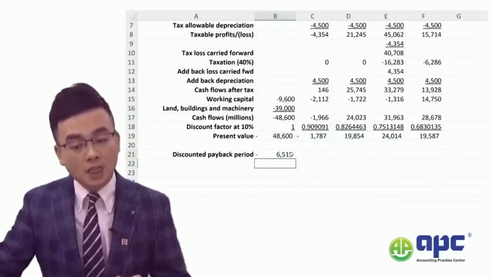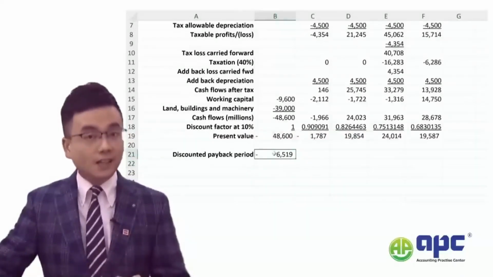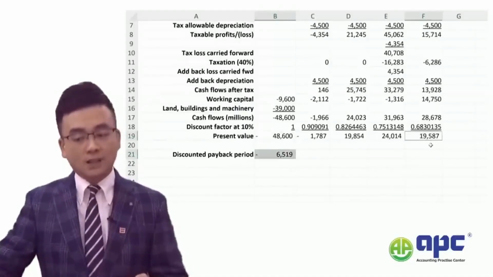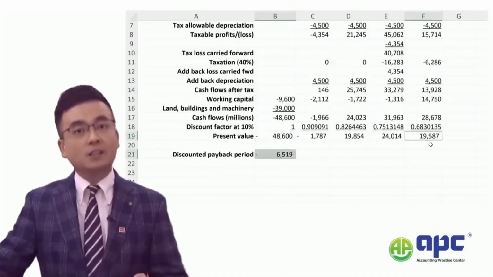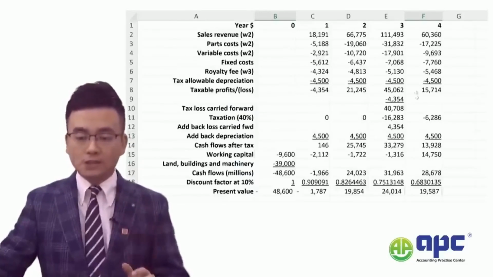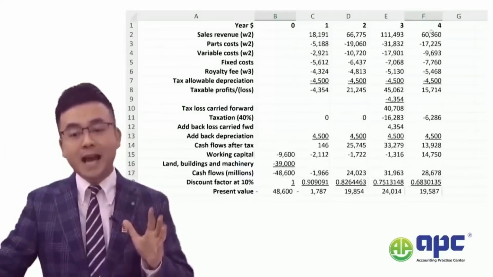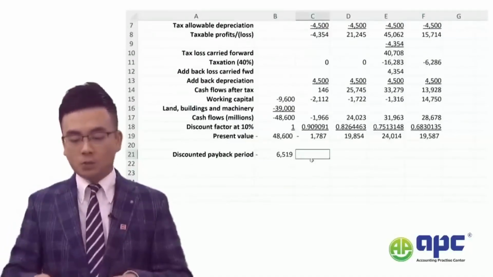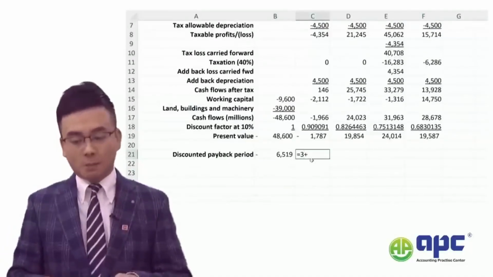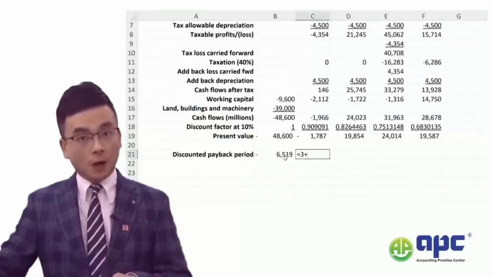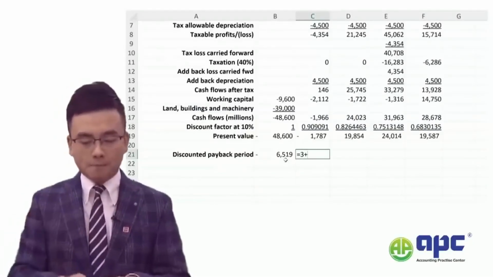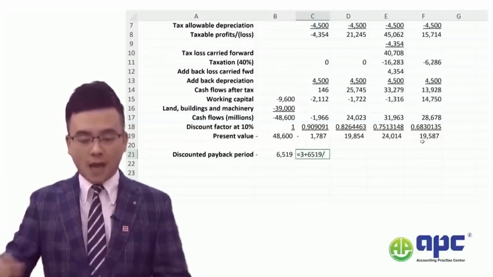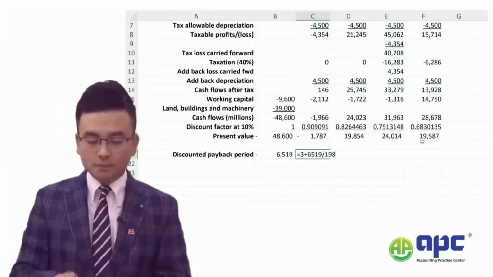Oh, still negative, right. So if I take that negative 65.19 plus the final present value 19,587, it certainly becomes positive. Which means that somewhere between year 3 and year 4, I get my money back. So the discounted payback period will certainly be 3 years as a starting point, plus the 65.90 that we haven't paid back over the total of 19,587 in the final year.